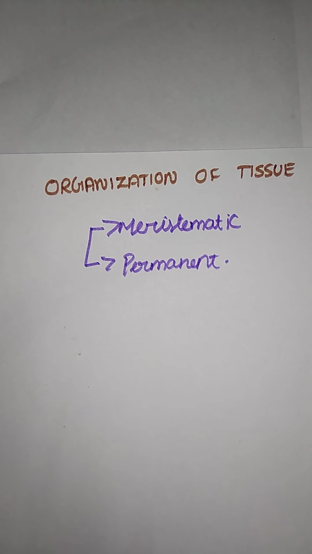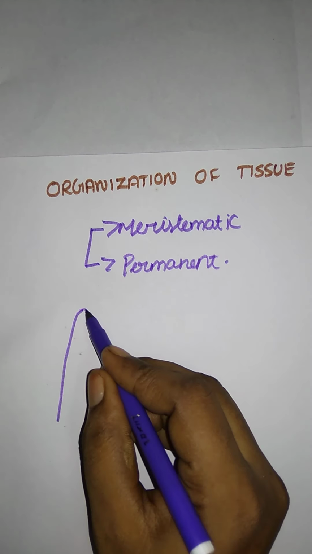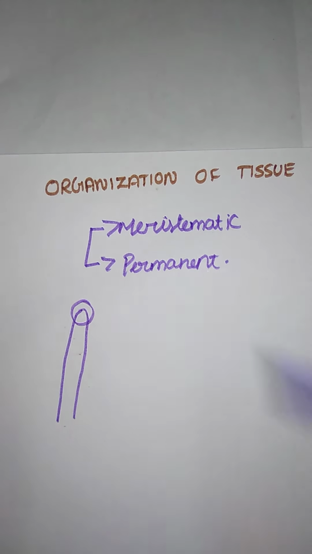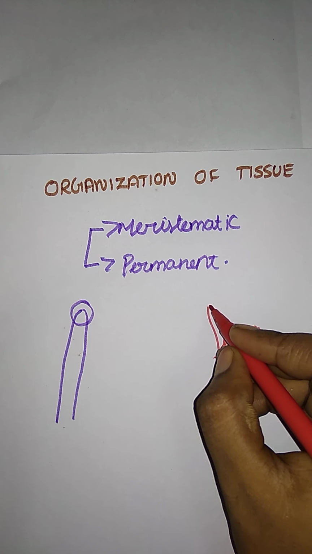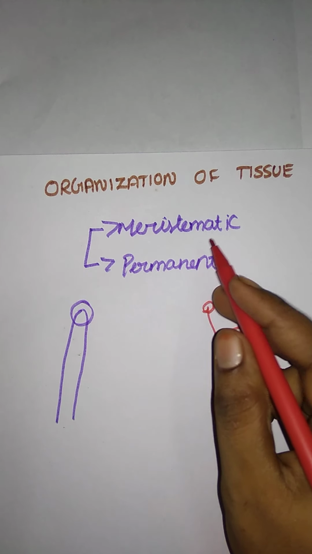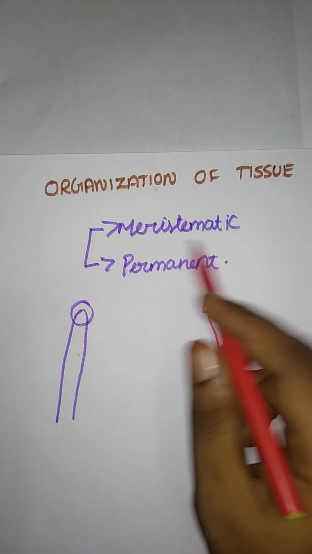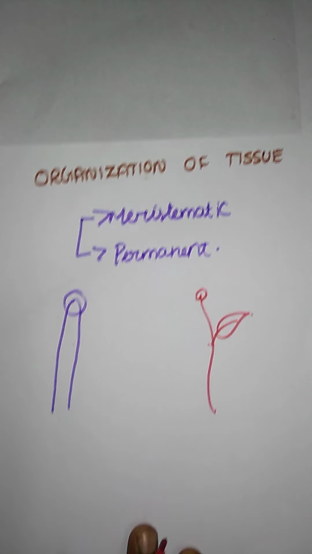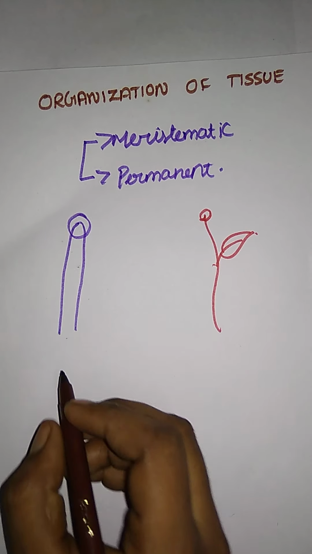I already said that meristematic means the younger part of a plant body. For example, just imagine this is a growing part of a plant, where only the elongation of a stem takes place. So this is a meristematic tissue, where cell division takes place. That is a part of meristematic tissue. So the first topic we are having is the meristematic tissue.